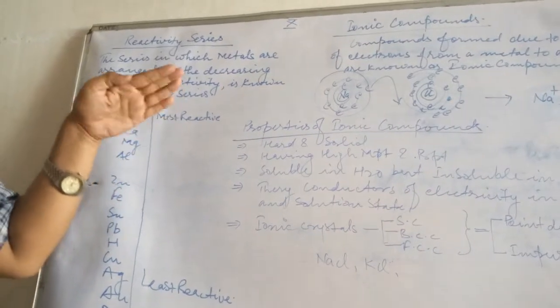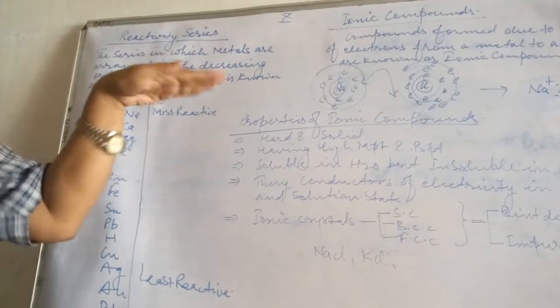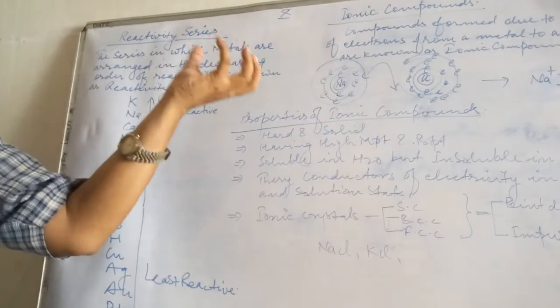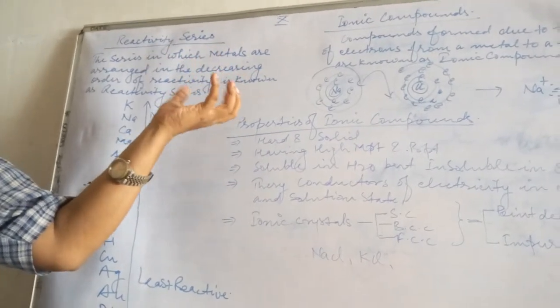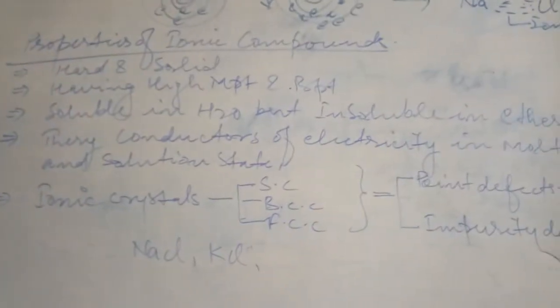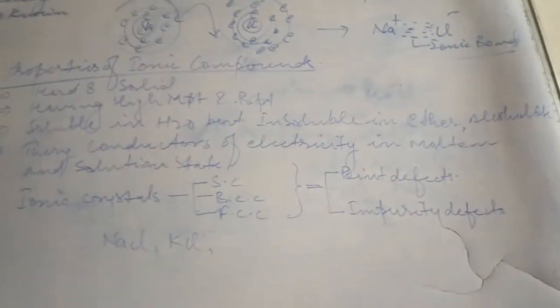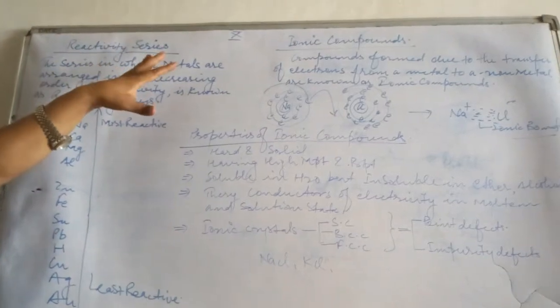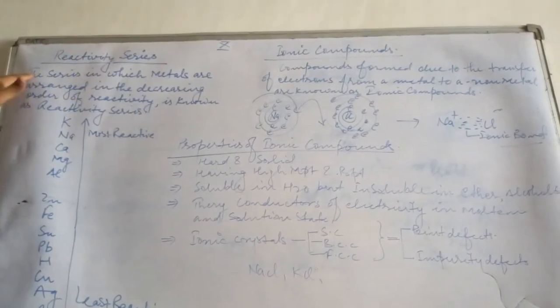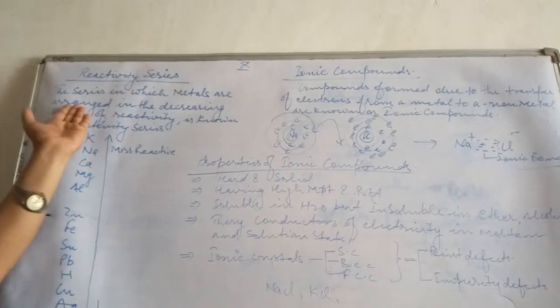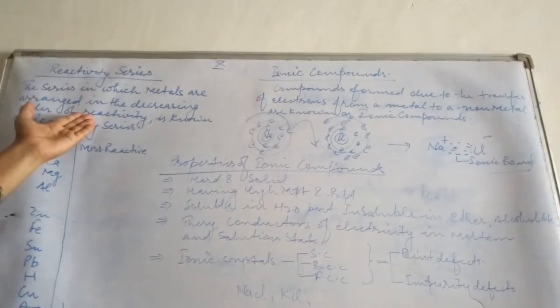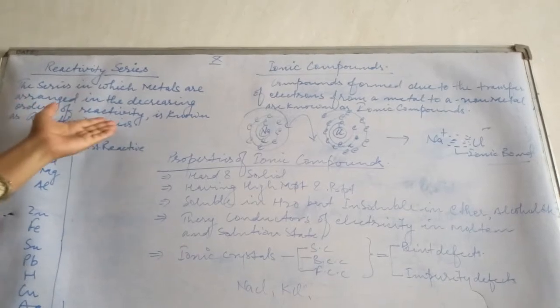They are kept this way to create a barrier from the open atmosphere, meaning oxygen and moisture, water. Because potassium and sodium are highly reactive metals, they directly react with water, meaning moisture present in the atmosphere, and oxygen present in the atmosphere. So children, today we will discuss the reactivity series, the series in which metals are arranged in decreasing order of reactivity.